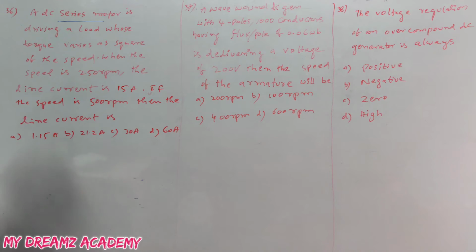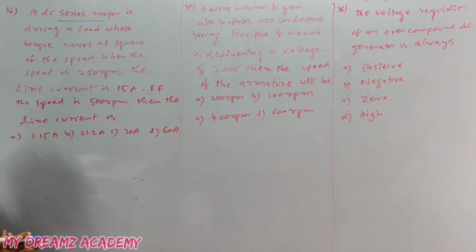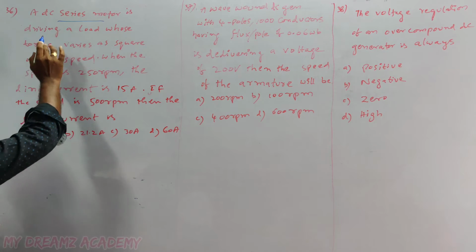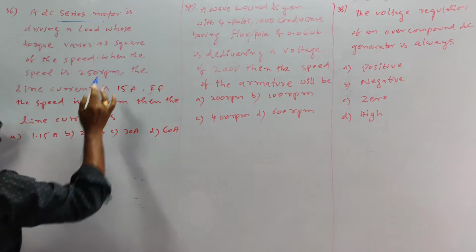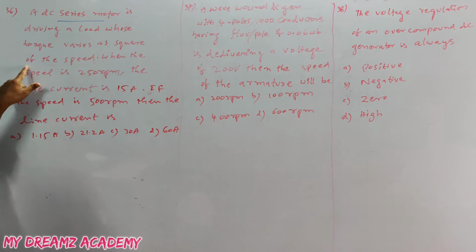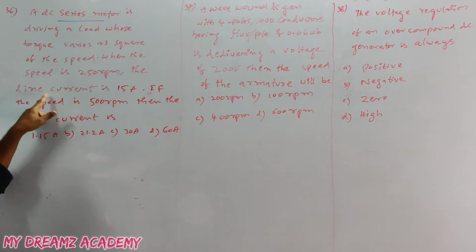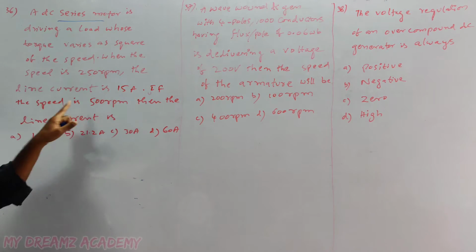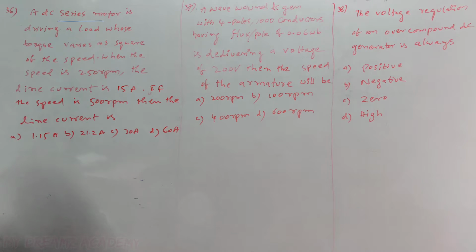Next, the 36th question. It is an expected question in DC machines, 100% expected for your ESET examination. A DC series motor is driving a load whose torque varies as the square of the speed. When the speed is 250 rpm, the line current is 15 amperes. If the speed is 500 rpm, then the line current is.